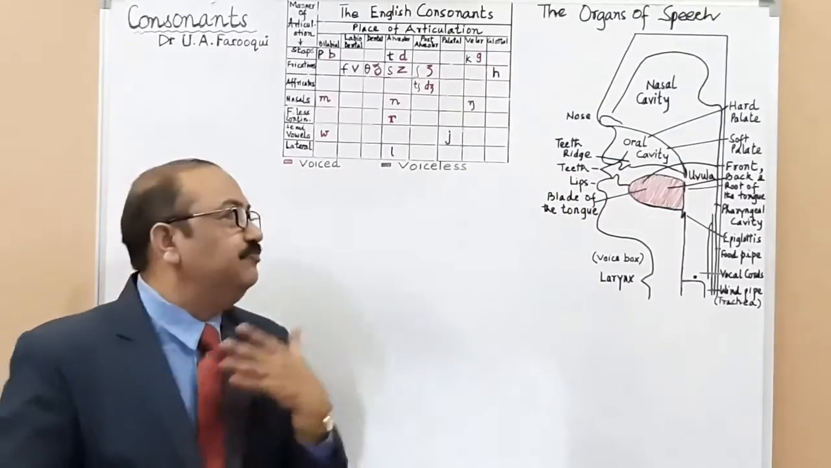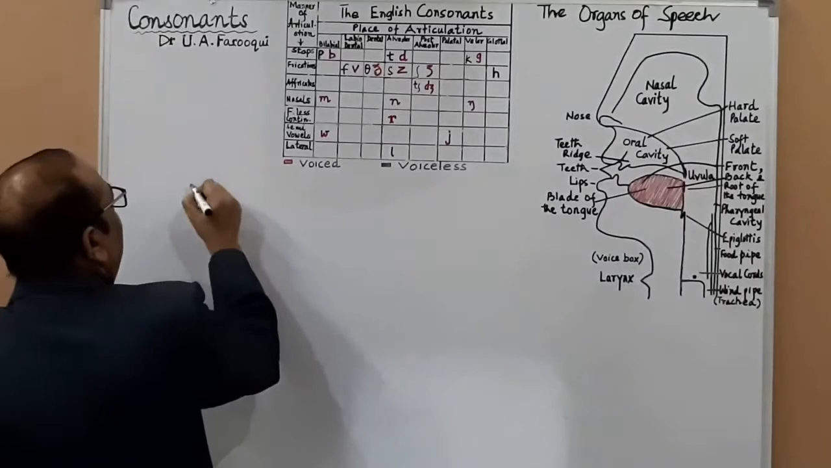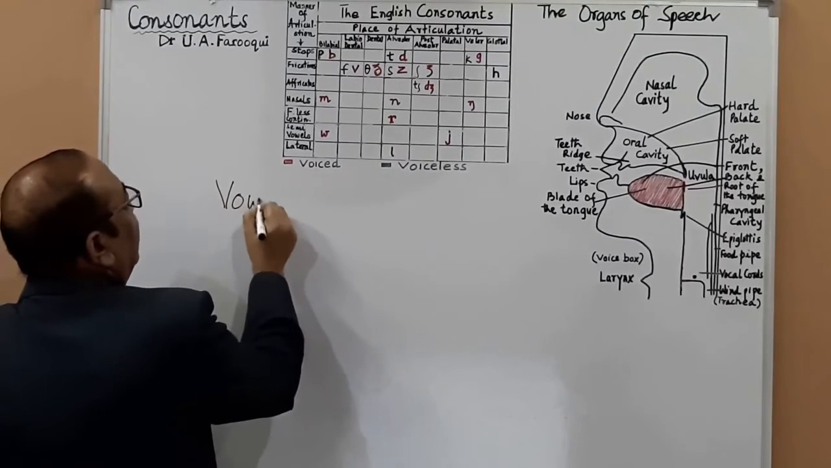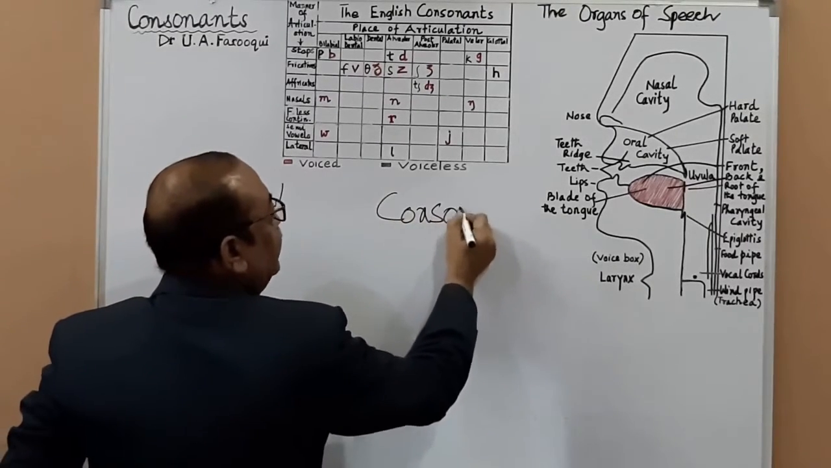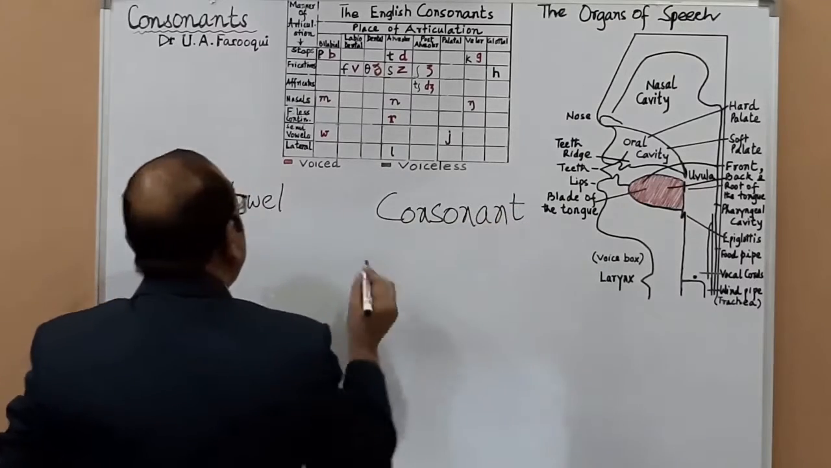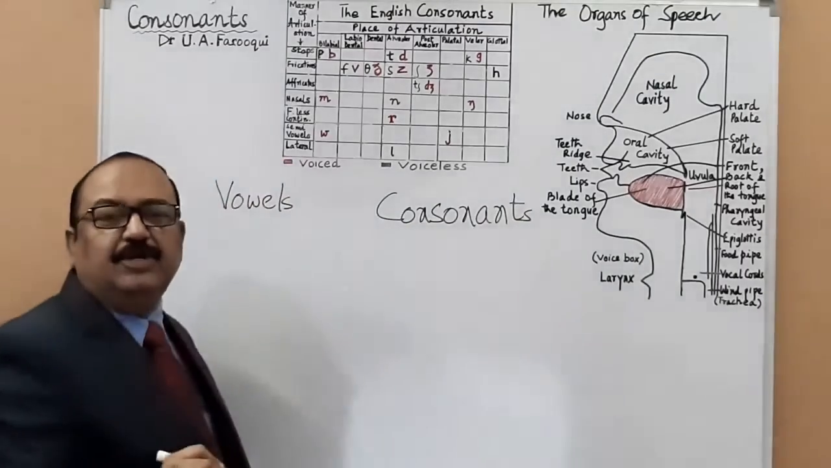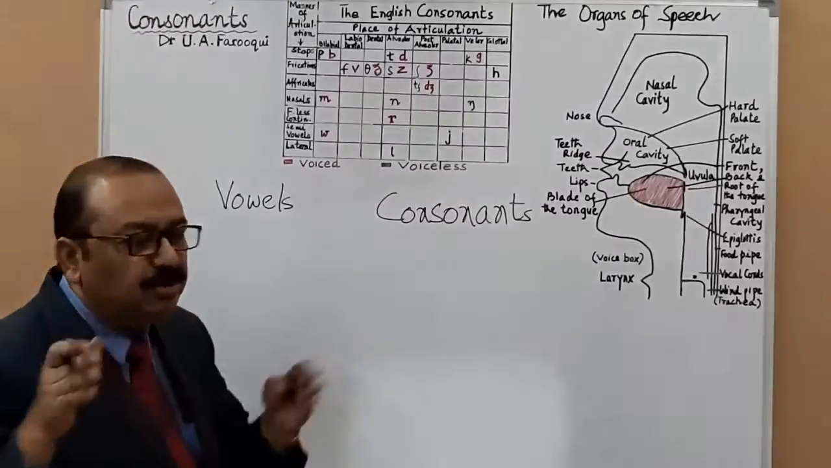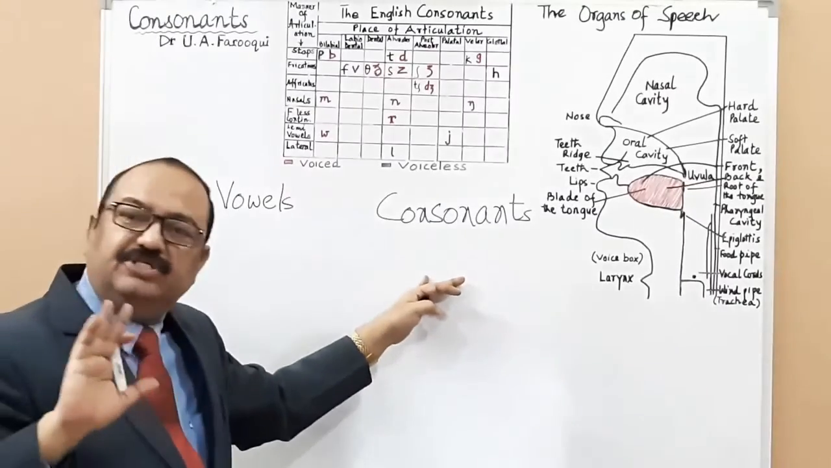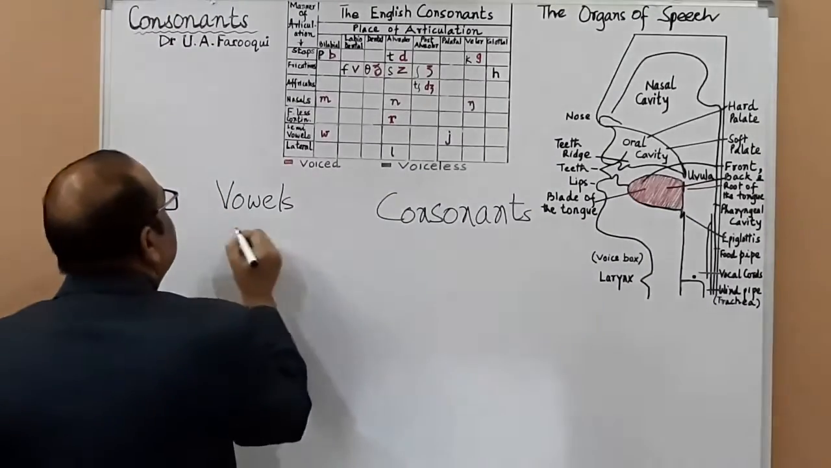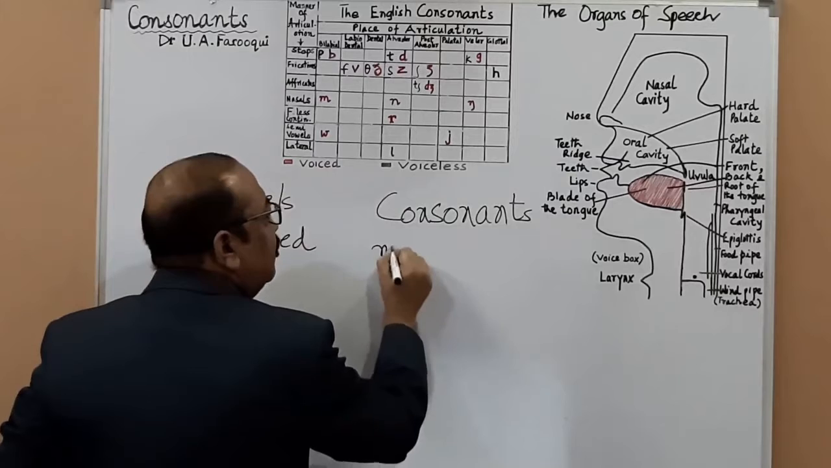So precisely the difference between consonant and vowel sounds can be explained in the following way. Here I write vowel, and here you have consonants. You may take it down. So vowels are voiced. I told you while we were discussing vowels that all vowel sounds are voiced, whereas consonant sounds may or may not be voiced. So here you may write voiced as the first point, and here I am writing may or may not be.